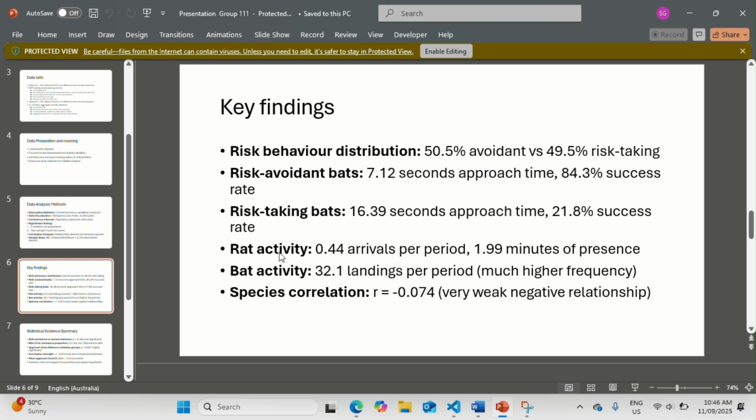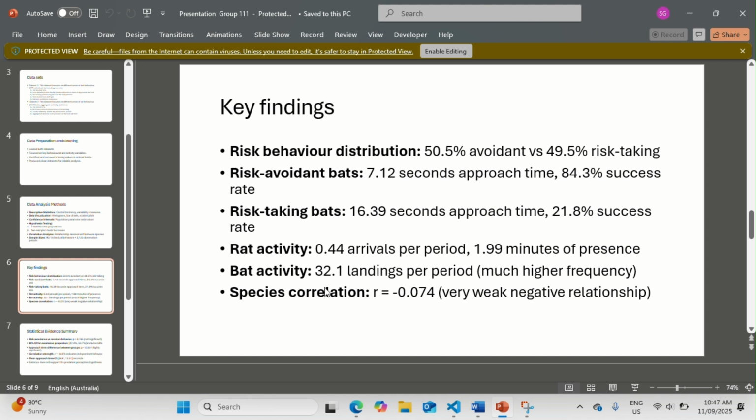And when we look at the rats, there was no difference in rats, even though in bats present, bat activities with 32.1 landings per period, much more frequent. The specific correlation was negative 0.074, a very weak negative relationship.